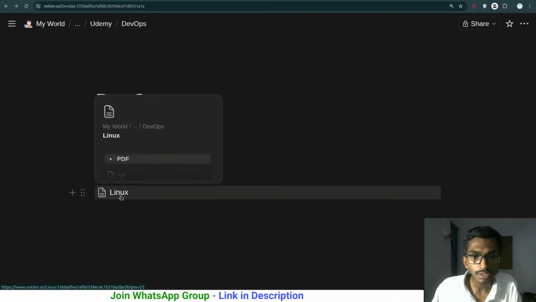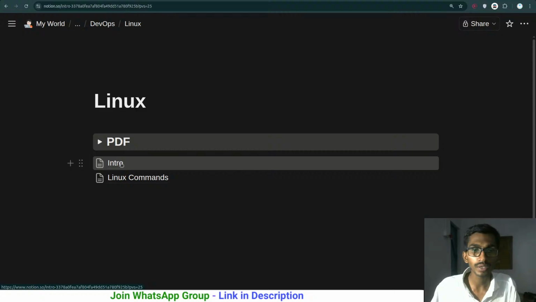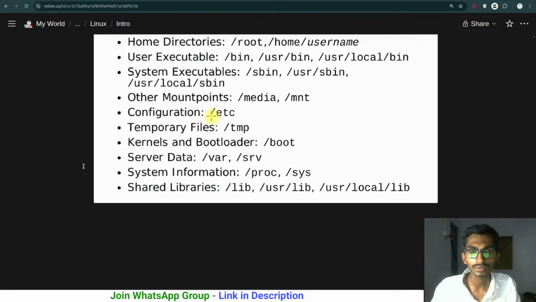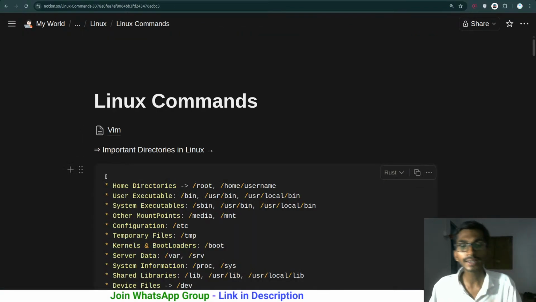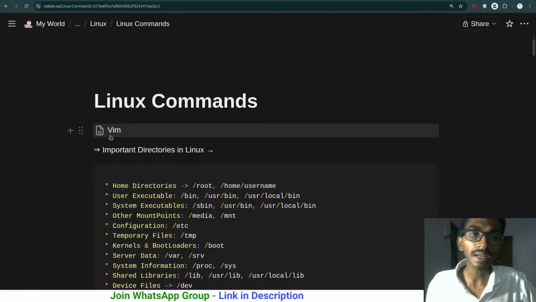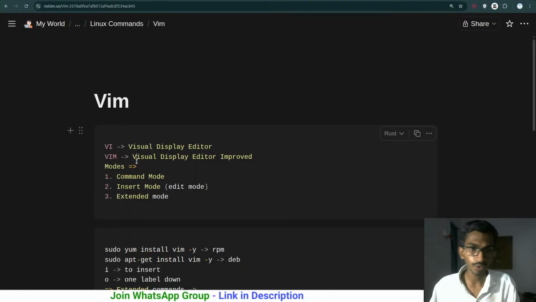And then we started talking about Linux. Over here we have a normal intro, just how Linux works and all. Linux commands are going to be over here. Inside Linux commands, first of all, we are going to talk about Vim. What is Vim? It is just an editor, a file editor, how it works and all. There are a lot of commands for Vim, so we are going to quickly talk about all of them, and then we'll go ahead.